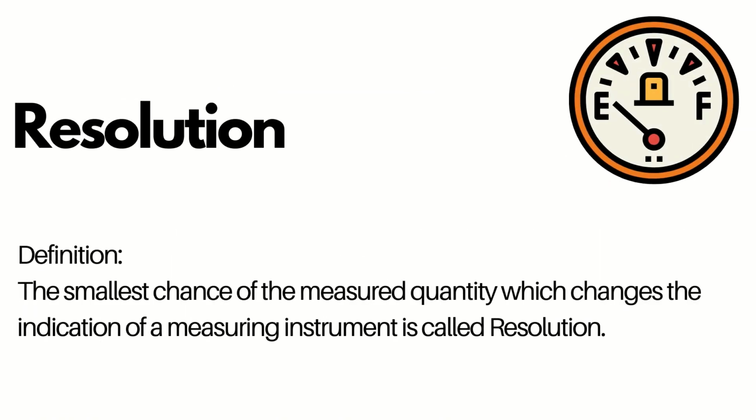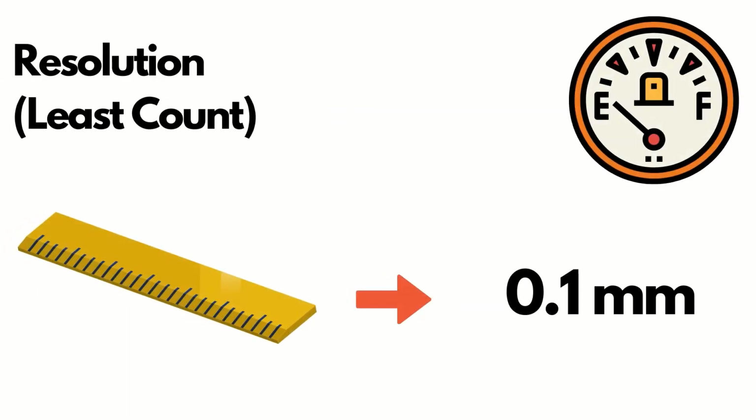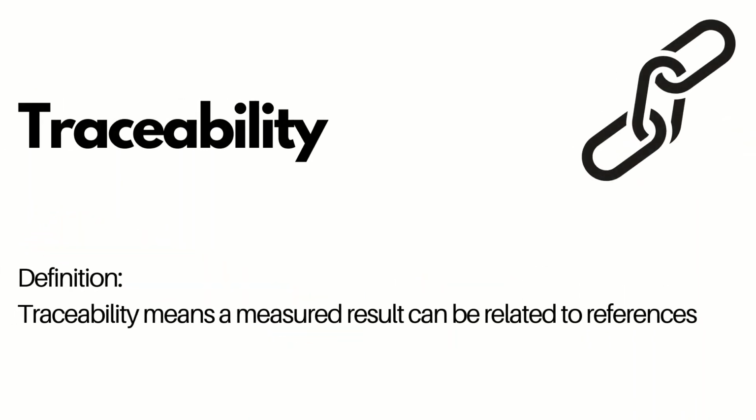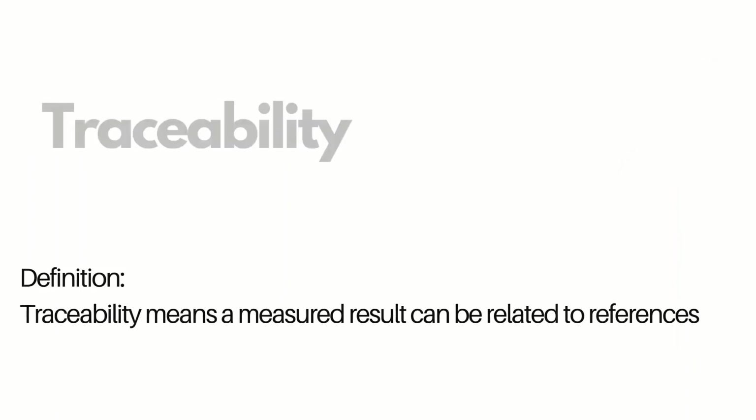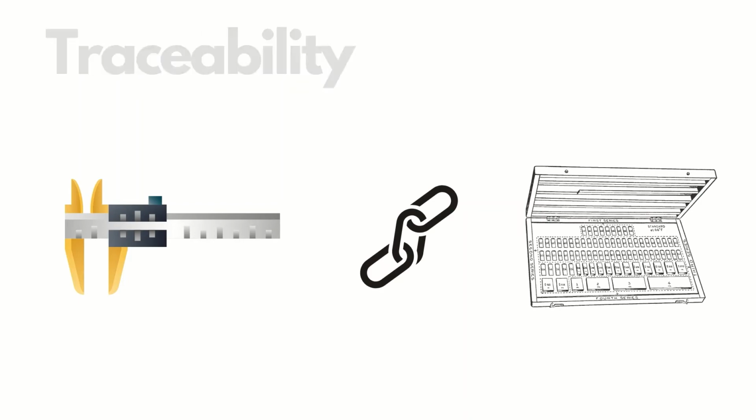Resolution. The smallest change of the measured quantity which changes the indication of a measuring instrument is called the resolution. For example, a scale can measure as small as 0.1 mm. So the 0.1 mm is called the resolution or the least count of the scale. Traceability. Traceability means a measured result can be related to references. For example, a vernier caliper can be checked by a gauge block. So the gauge block is the traceability of the vernier caliper.